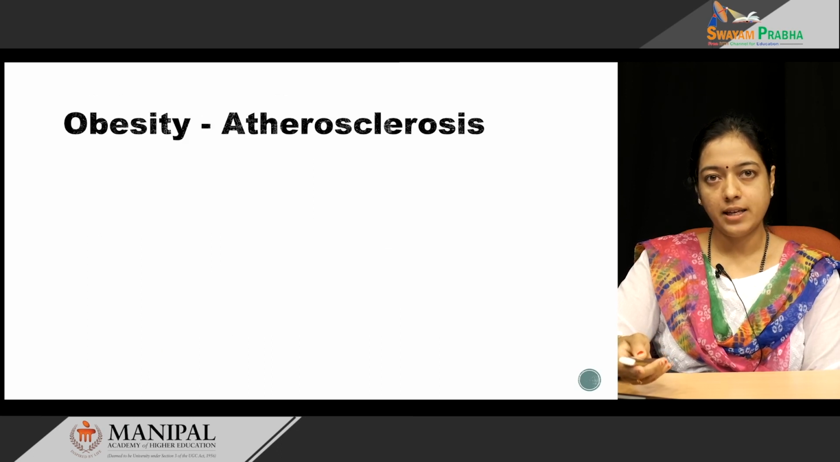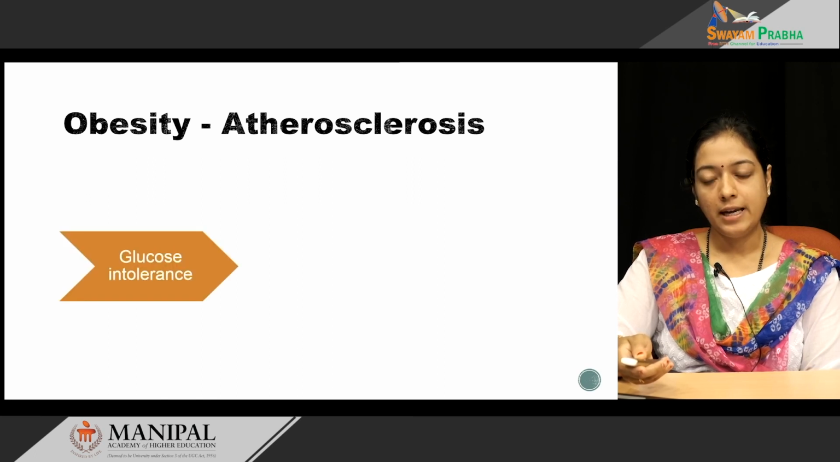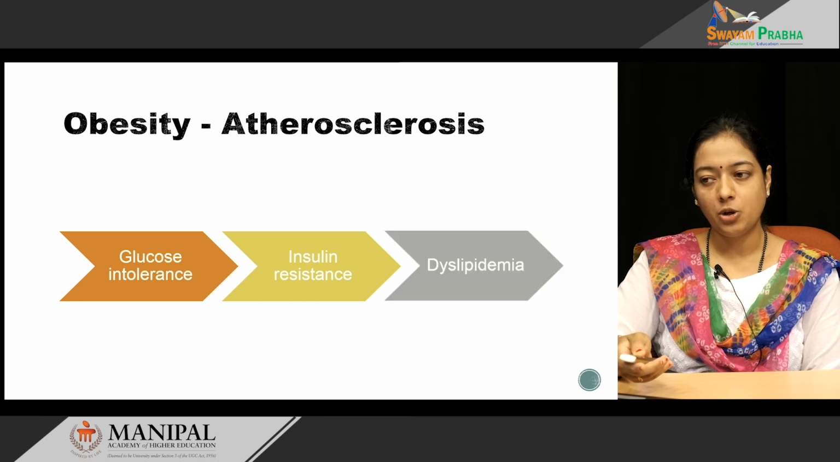Next, we will see what is the link between obesity and atherosclerosis. If the person is obese, even though there are insulin receptors, they become insensitive, leading to glucose intolerance, insulin resistance, and finally leading to dyslipidemia.